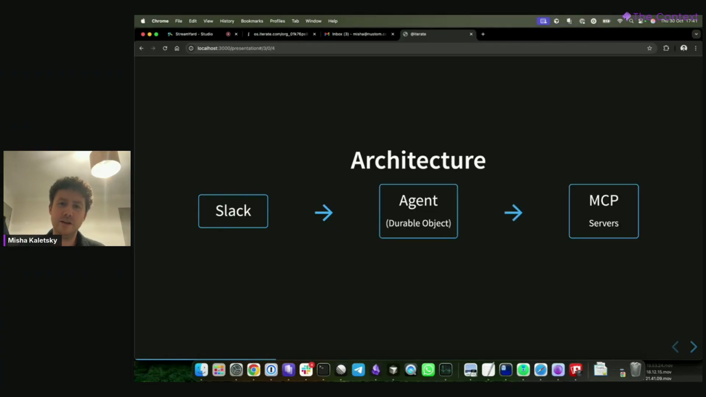Just quickly about the architecture of Iterate, it's very heavily dependent on Cloudflare's Durable Objects, and in fact, the Agents SDK, for anyone who's interested. And I should have mentioned as well, on the very first slide, I think I had github.com/iterate/iterate.